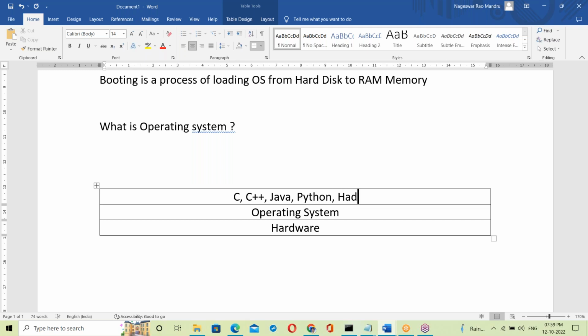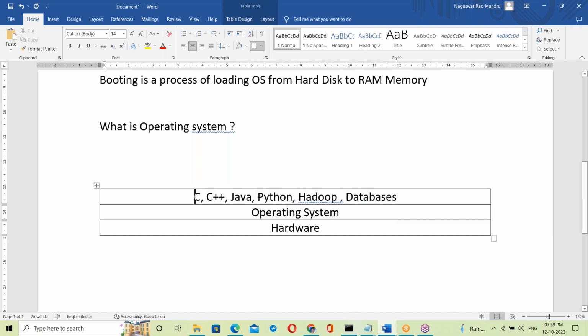Next, Hadoop, and next, databases, all are running on top of the OS. See hardware. On top of hardware, there is an OS. On top of the OS, all these programs are running.